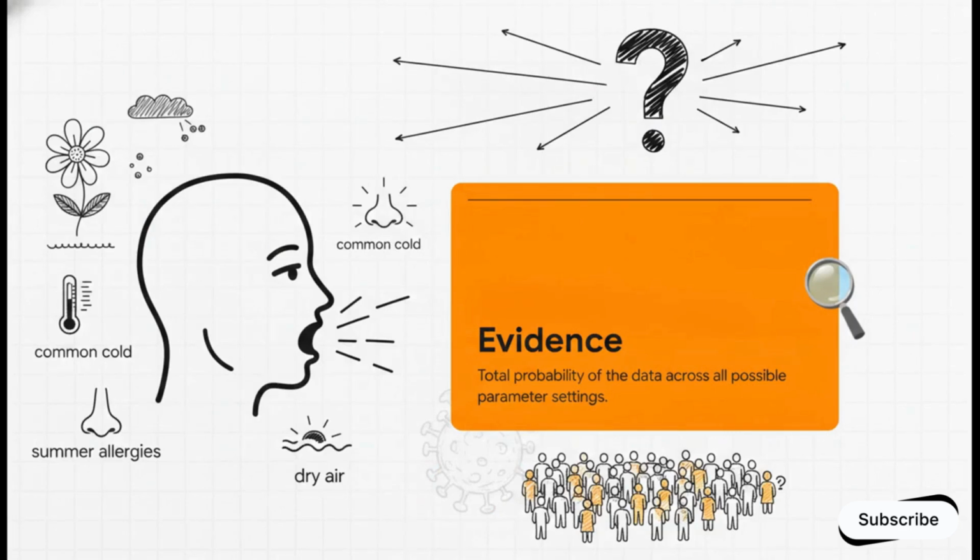Finally, we have to look at the total evidence. This asks a crucial question. How common is this clue in the grand scheme of things? How common are coughs in general from all the other possible suspects out there? We're talking summer allergies, a random cold, or literally just dry air. If 1,000 different things can cause a cough, then any single cough is pretty weak evidence for the flu specifically.